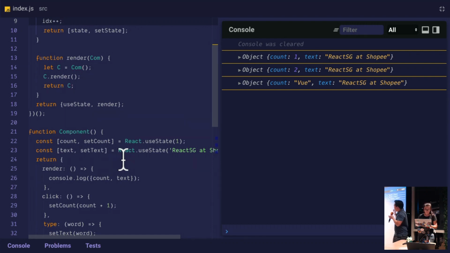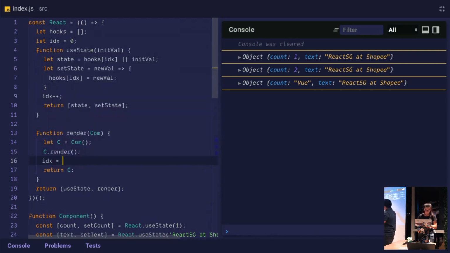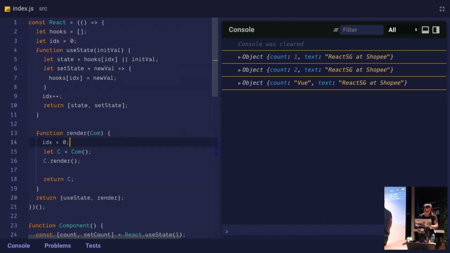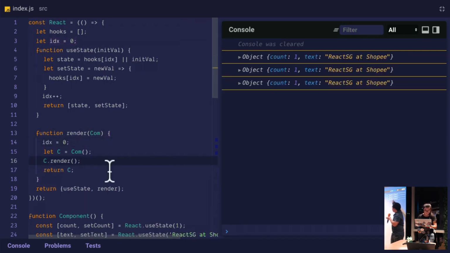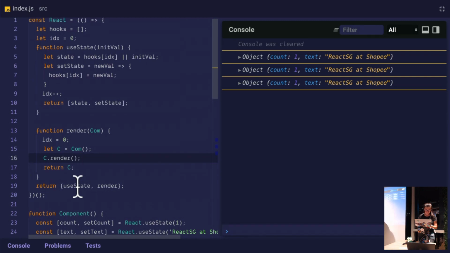Something's going wrong. We need to reset the index to 0 every single time we render, because we need to go 0, 1, 2, 3, 4, and then back to 0, 1, 2, 3, 4. So we need to reset at the start of a render. At the end also works, but let's just do it at the start. And now we've completely broken everything because of a very subtle nuance, closure, basically stale closure. Over here in the set state, this is called asynchronously, and whatever this index value is going to be is the live and latest value. That's going to be true for any set state that's being called in here.